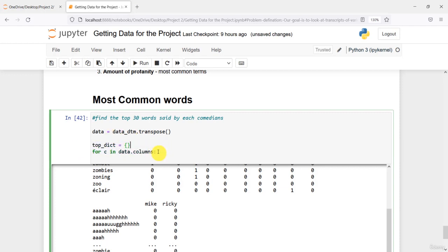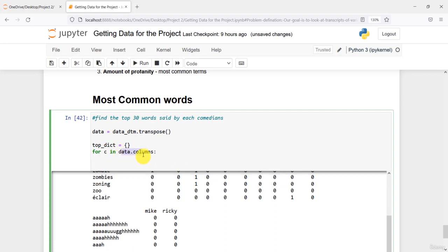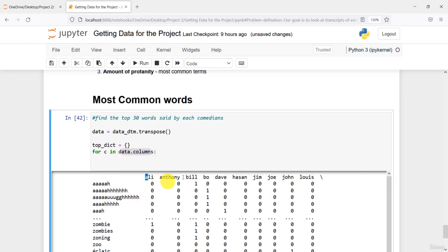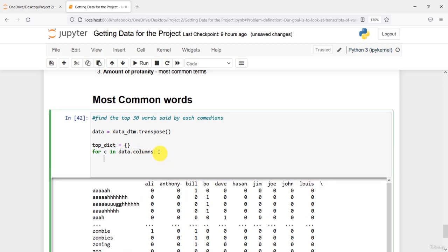Now after we make the transpose of the document matrix that we created previously, we can find the top 30 words spoken by each of these comedians. For that I first loop over these comedians. data.columns gives these columns: first we get Ali, then Anthony, then Bill, and so on.